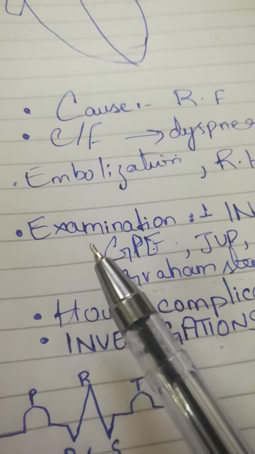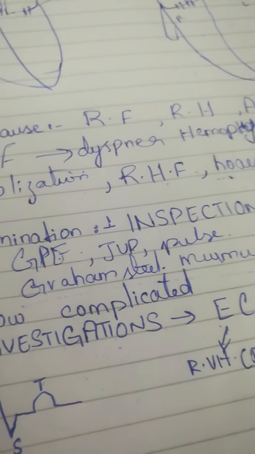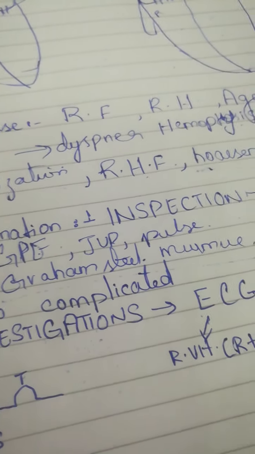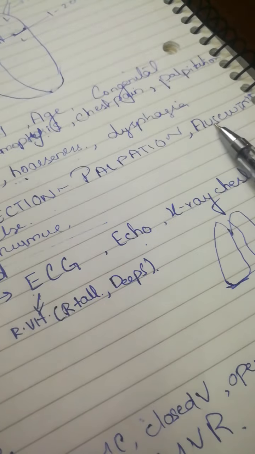Now we will move on to examination. Examination has 3 steps. In the heart, percussion is not so important and does not have a significant role. There are 3 major steps only: inspection, palpation, and auscultation.